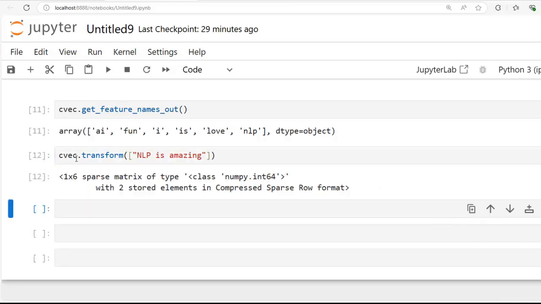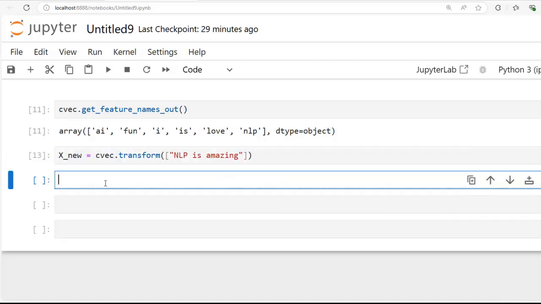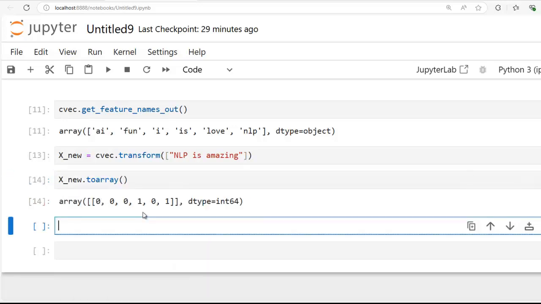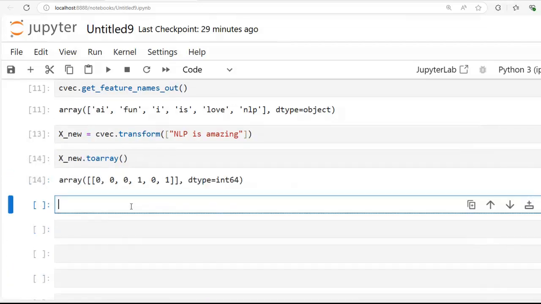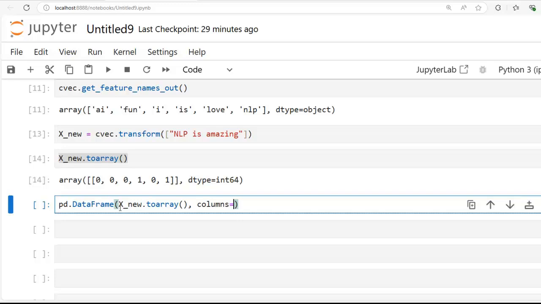Let's execute this cell, and as you know, it's a sparse matrix. Let's assign it to a variable. To check this, we have to convert it into an array. For better readability, let's create a pandas DataFrame. Here we pass this, and columns equal to our vocabulary list.